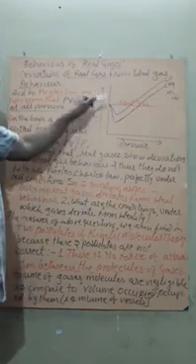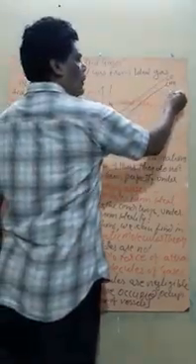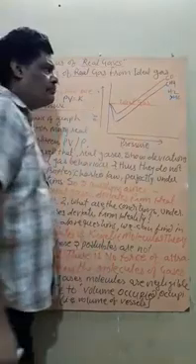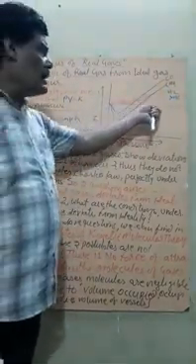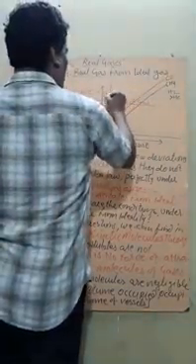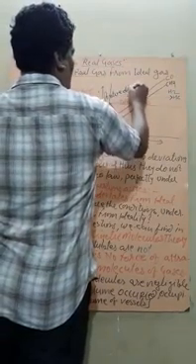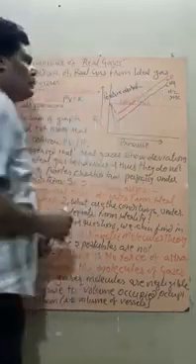But what we are observing, the actual observation, is that for a non-polar gas like helium, it deviates from ideal behavior and shows a positive deviation. This is the positive deviation from the ideal behavior.